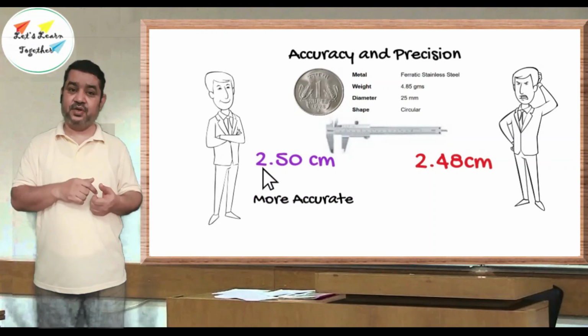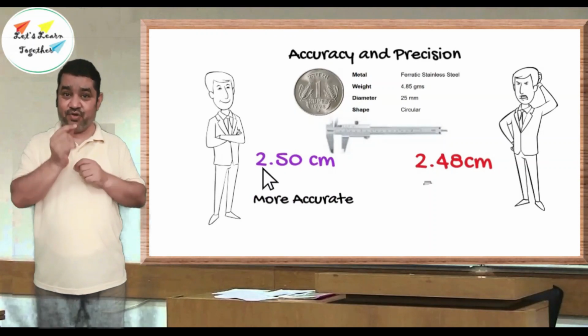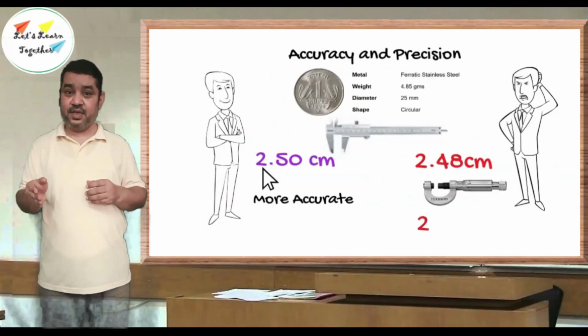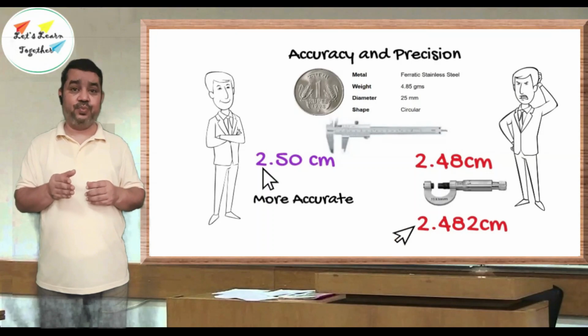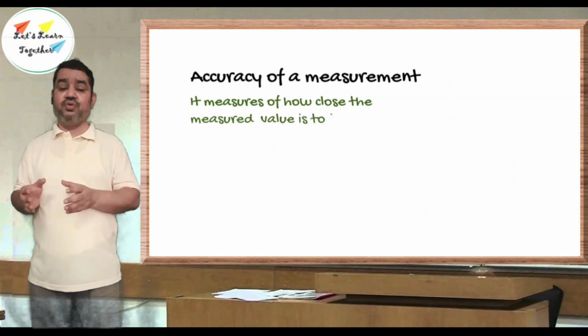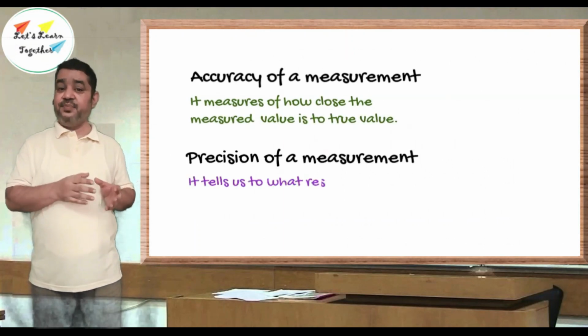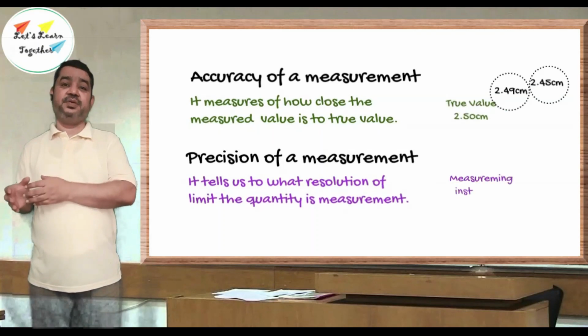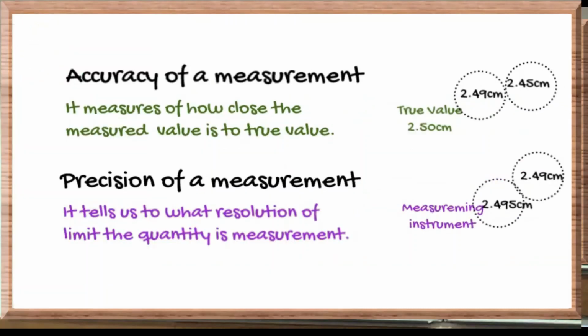Obviously the first person. So 2.50 is more accurate, while the other person decides to use a better instrument so that he can go up to the third decimal place. And he now reports the measurement as 2.482 centimeter. Therefore, the accuracy of a measurement measures how close the measured value is to the true value, while the precision of a measurement tells us to what resolution limit the quantity is being measured. Actually, accuracy is related to the true value, while precision is more related to the instrument which you have used to measure.